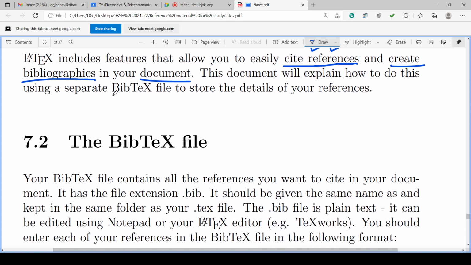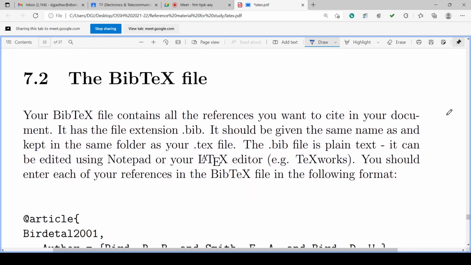So the bibliography file is there, which is called a BibTeX file, and which we can store separately. So the BibTeX file contains all the references you want to cite in your document, and it has the file extension .bib. Okay, bibliography. And we can keep the same name, and in the same folder where you have the .tex file, with the same file name we can give the .bib extension, and we can put it in the same folder. Okay.